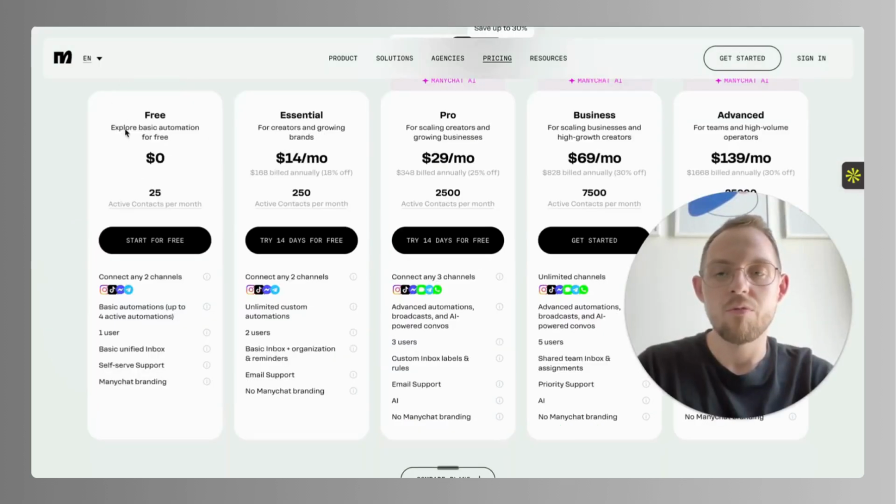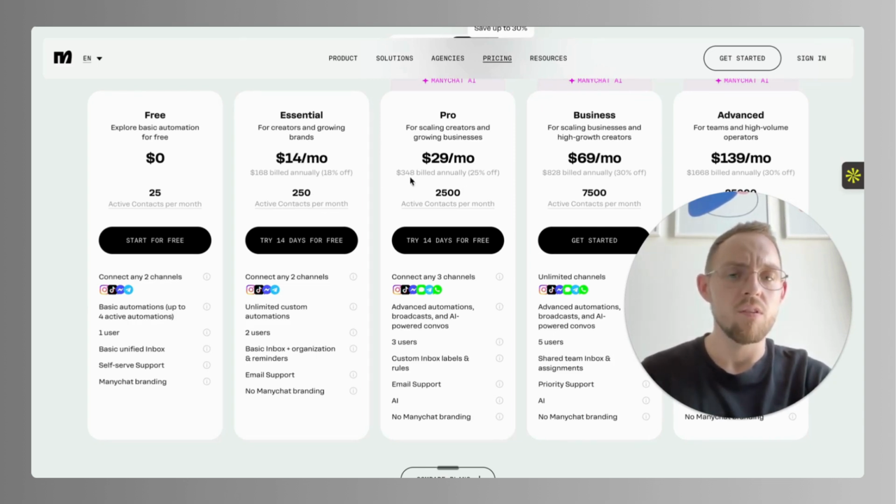As you can see, I am on the free plan, but we also have Essential and Pro. I believe that for small to mid-sized businesses, something between Essential and Pro will be enough, because it depends on the active contacts per month. If I send one message to this account, I count as one active contact. It doesn't matter if I come back after a week and send additional information, I'm still counted as one contact for this month. So it all depends on the volume, but I think something between Essential or Pro will be enough for most businesses.